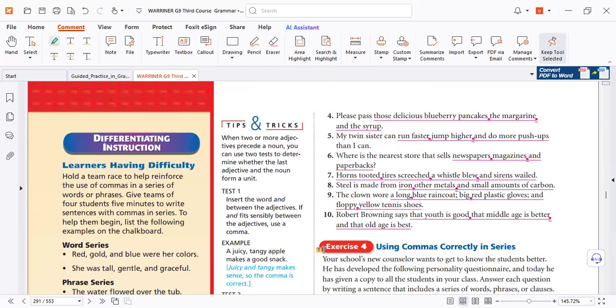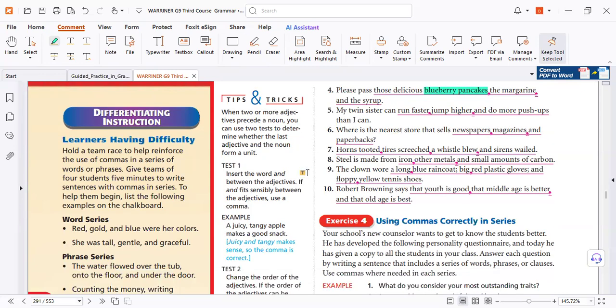Now again, why do we have commas here? Look, blueberry pancakes is a compound noun, so don't use a comma here. And the parallelism or not parallelism. That's why. So exercises you can revise at home.